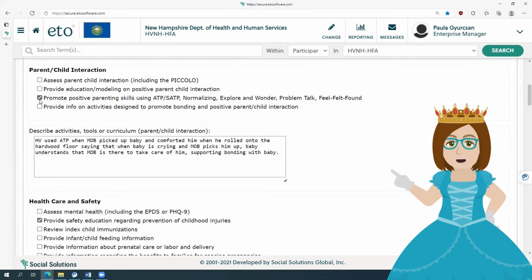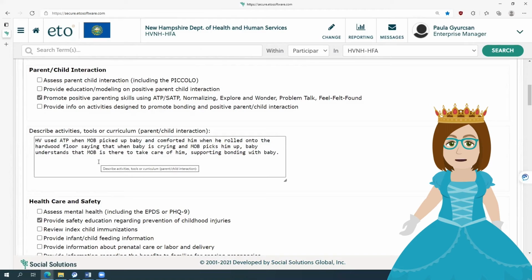And in particular, you want to check promote positive parenting skills using any of these reflective strategies, and you want to connect it with one of the cheers that you wrote. So in my example, I wrote, home visitor used ATP when mother of baby picked up baby and comforted him when he rolled onto the hardwood floor, saying that when baby is crying and mother of baby picks him up, baby understands that mother of baby is there to take care of him, supporting bonding with baby.